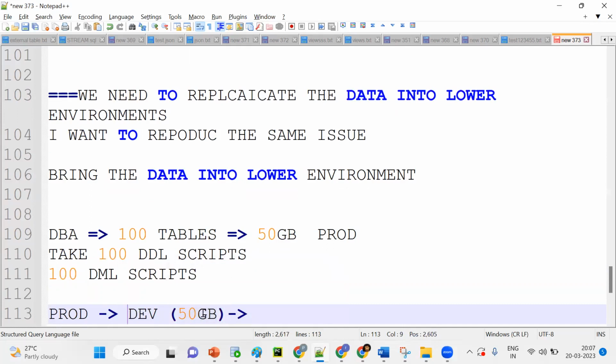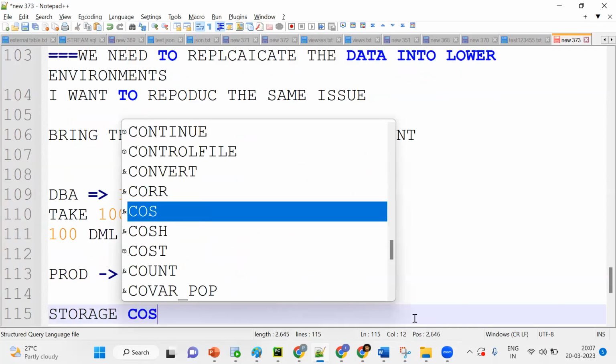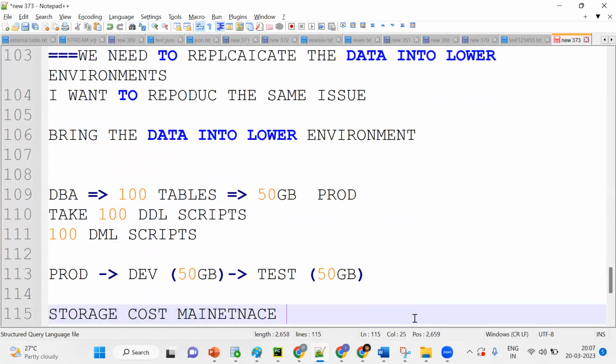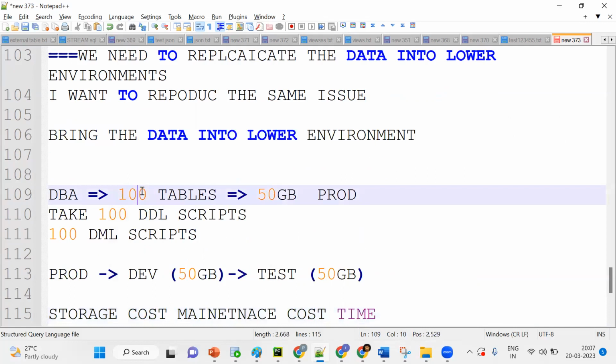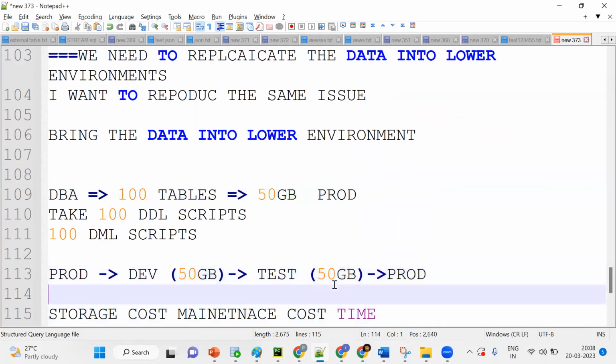Again, once testing is needed, I want to move to another instance like the testing instance. Again, 50 GB of data. If something happens again, tell me, storage cost will be there. So see, storage, storage cost, maintenance cost. Getting the points? And time also, because getting these tables will take some time. I have 100 tables and I want to get all of them. If testing is done, I need to move to prod like this. Again this data is also consumed.